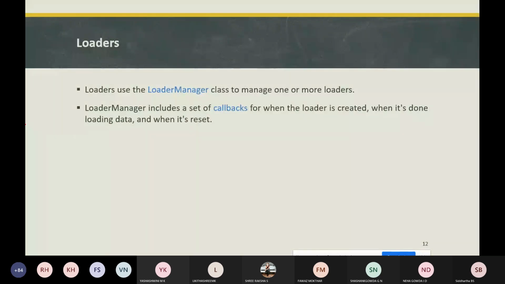So loaders provide asynchronous loading of data, and they reconnect to the activity after a configuration change. As I said, if you shift from portrait mode to landscape mode, in an async task the activity will get destroyed and a new async task needs to be created. If you use loaders, it will reconnect with the activity after you change the configuration, and it can monitor the data sources and deliver the new data also.